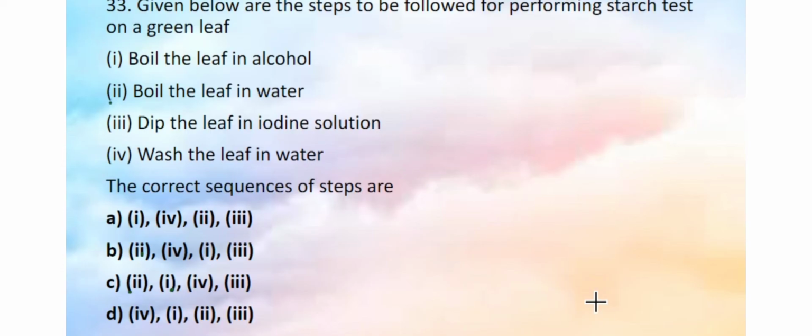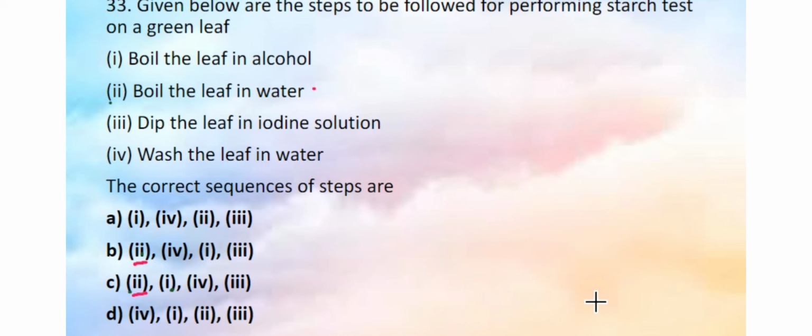Given below are the steps to be followed for performing starch test on a green leaf. Boil the leaf in alcohol, boil the leaf in water, dip the leaf in iodine solution, wash the leaf in water. So first we know we have to boil the leaf in water. So option 2 is the first one, but here two options are there with the 2 coming in the beginning.